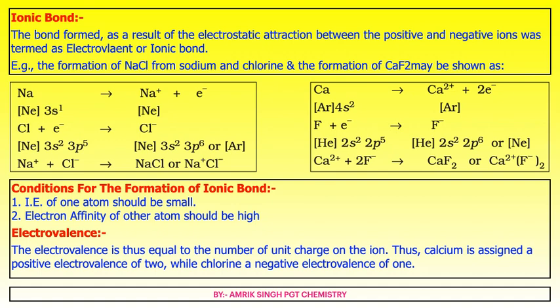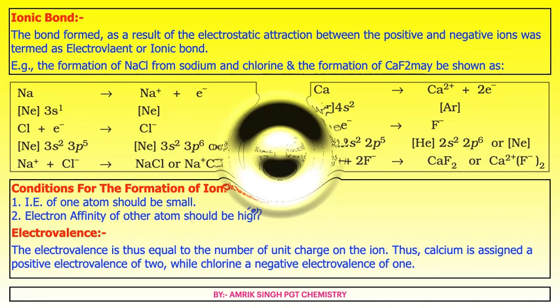Electrovalence. The electrovalence is thus equal to the number of unit charges on the ion. Calcium is assigned a positive electrovalence of 2, while chlorine a negative electrovalence of 1. Electrovalence is the total number of electrons gained or lost by an atom.